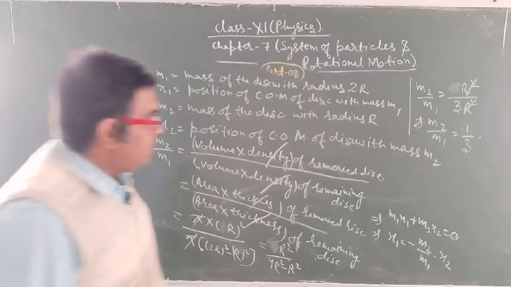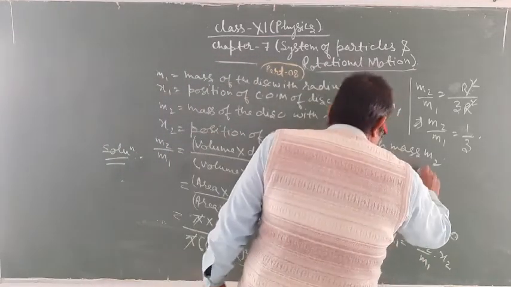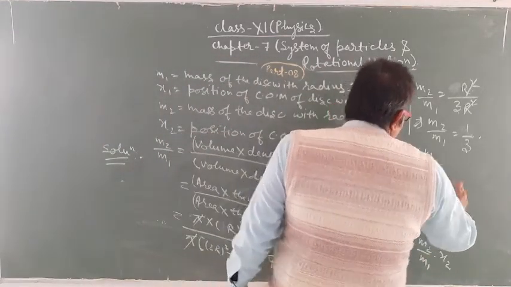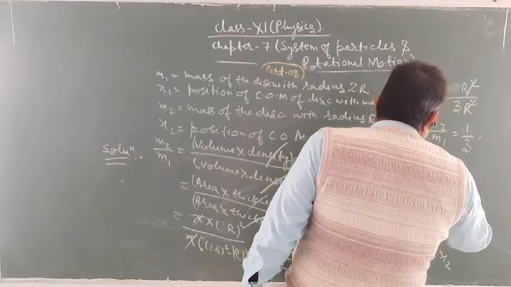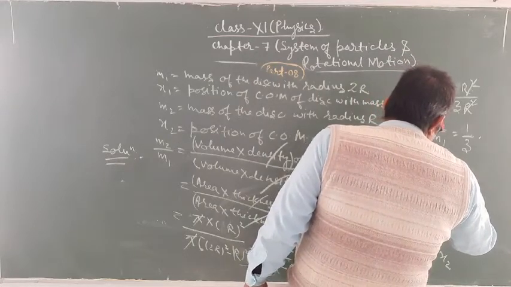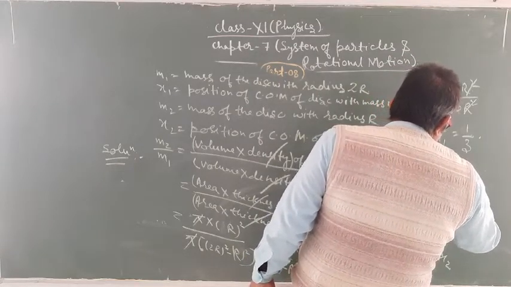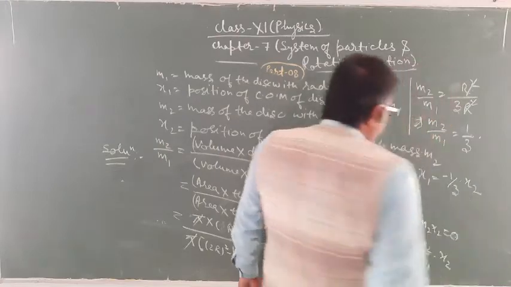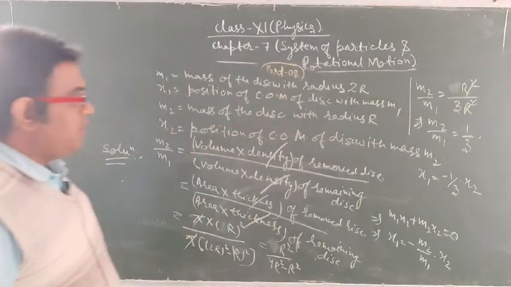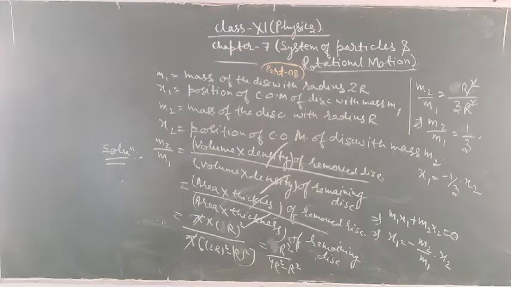So the value of m2 upon m1 is equal to 1 upon 3. So x1 is equal to minus 1 upon 3 into x2, and it is asked in the question that you have to find the center of mass.